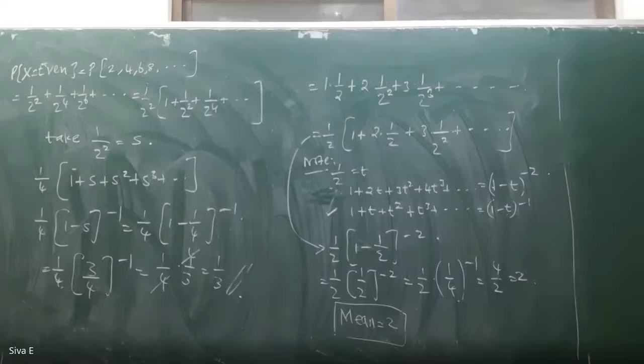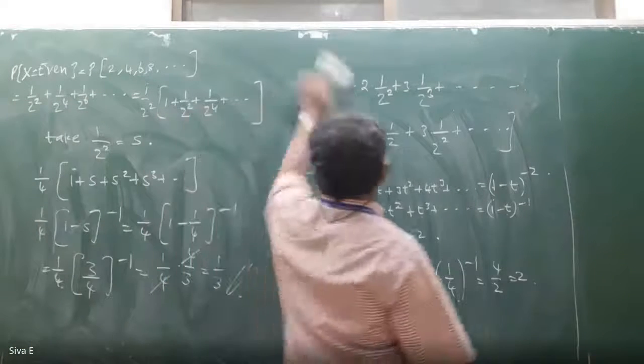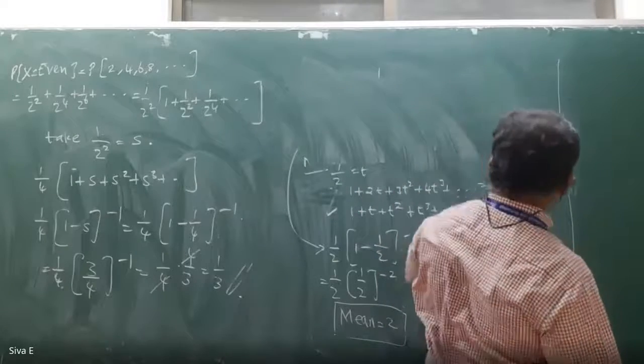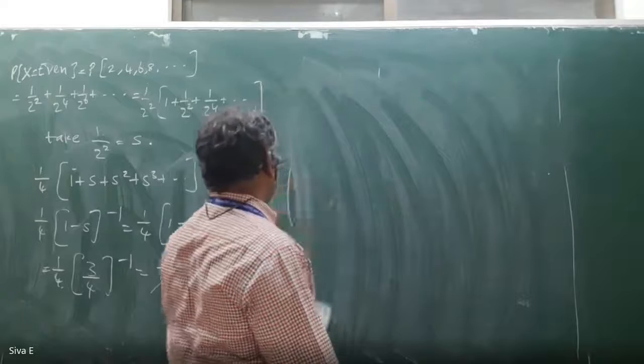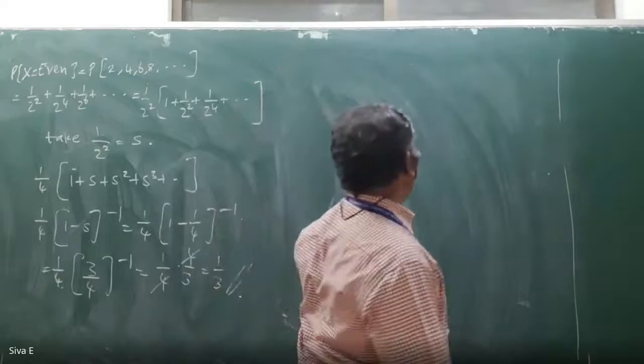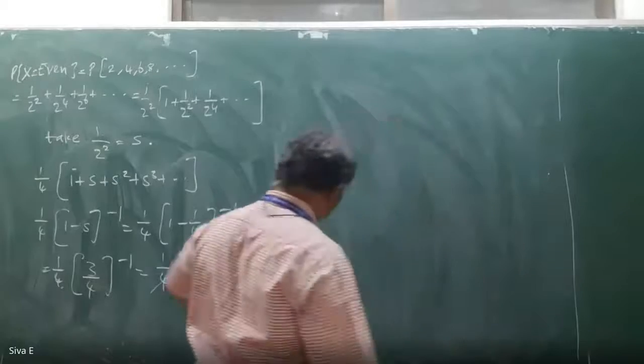So these are the problems in discrete random variable. You have to remember all the formulas to find the mean and variance of discrete random variable and continuous random variable.